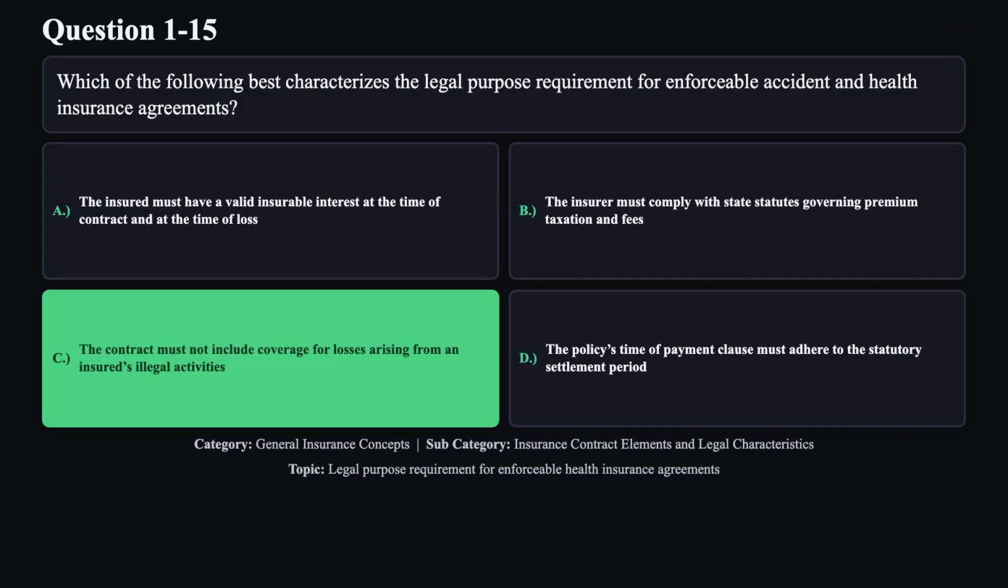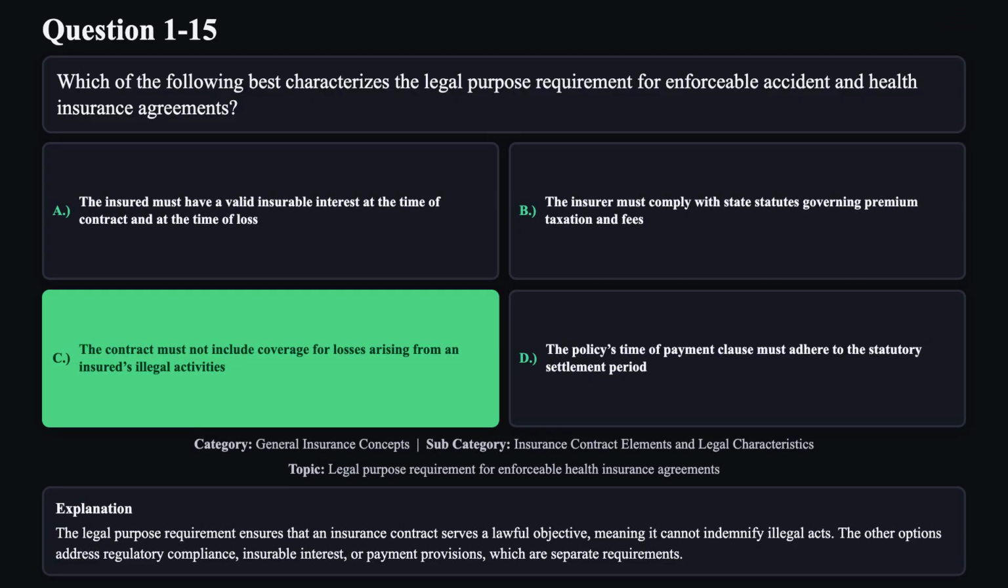The correct answer is C. The legal purpose requirement ensures that an insurance contract serves a lawful objective, meaning it cannot indemnify illegal acts. The other options address regulatory compliance, insurable interest, or payment provisions, which are separate requirements.